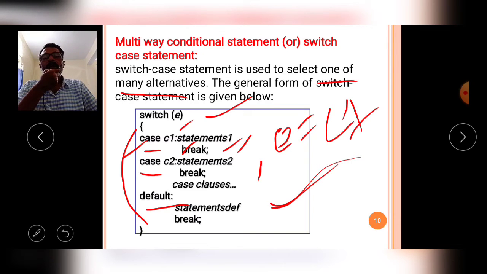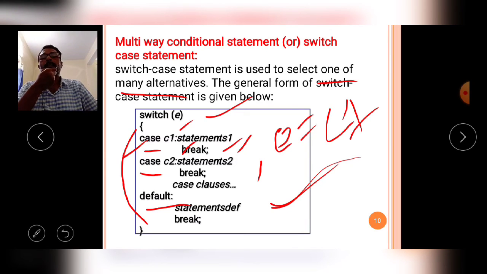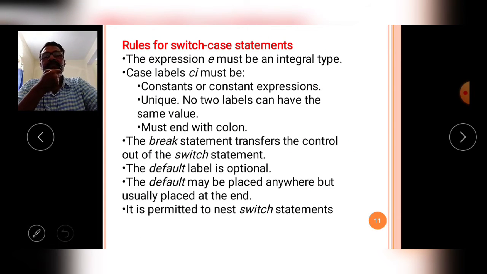Like that, as in a student's life, I will explain with an example. Multiple groups are available, and from those multiple groups the student can choose only one group at the degree level. Just like that, here also multiple options are available, and from the multiple options only one option is executed. Like that, the switch statement is executed by the compiler.